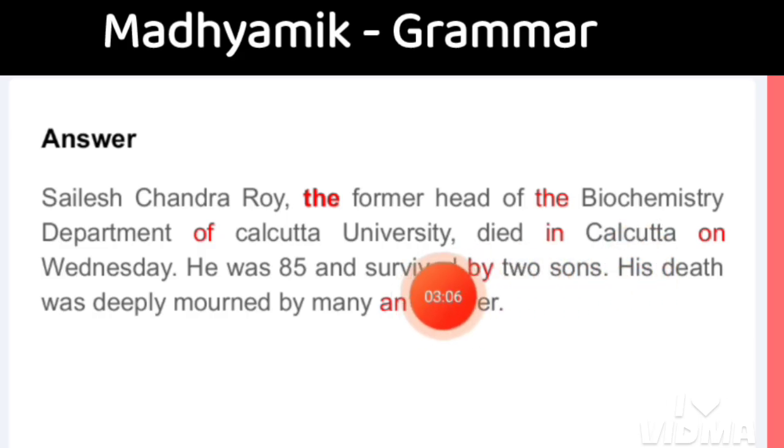So no particular small place is mentioned here, and that is why we are using "in" here: in Calcutta on Wednesday. We know that before a day we use "on", that is why "on" has been used here. He was 85. 85 means he was 85 years old and survived by 2 sons. Actually, we have to use the preposition "by" after "survive". Here, "survived by 2 sons" means Satish Chandra Roy has left 2 sons after his death.